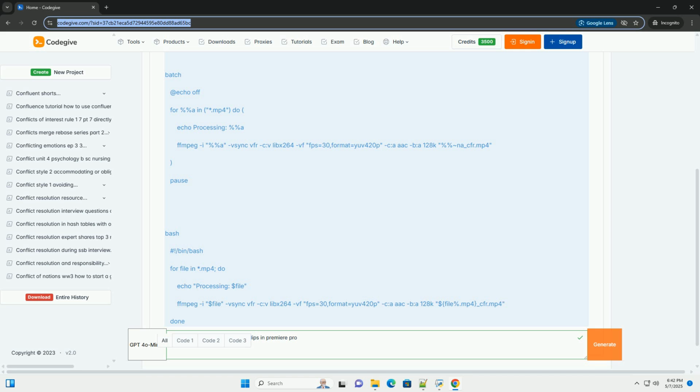More predictable effects: motion effects, time remapping, and other effects should behave as expected. Reliable rendering: rendering should be more stable and produce consistent results. Workflow summary. 1. Identify VFR clips. Use MediaInfo or Premiere Pro's Properties panel. 2. Convert to CFR. Use Handbrake, recommended, or ffmpeg. Adobe Media Encoder is a less preferred alternative. 3. Import CFR footage into Premiere Pro. Edit as usual. 4. Enjoy a smoother editing experience.